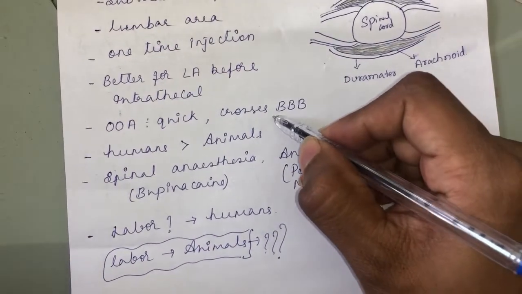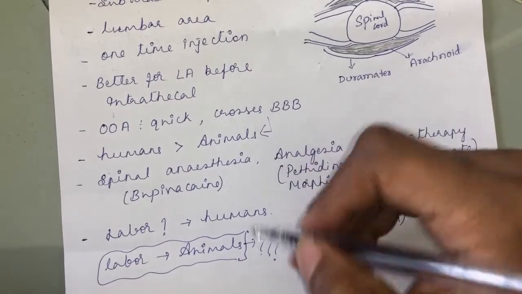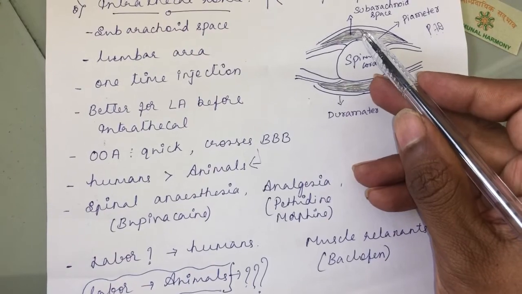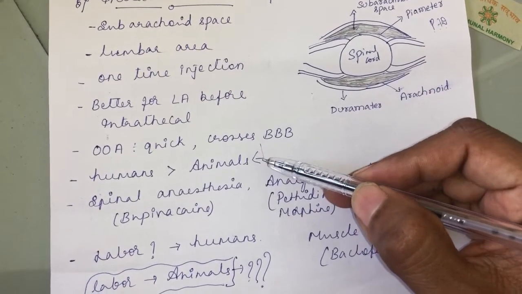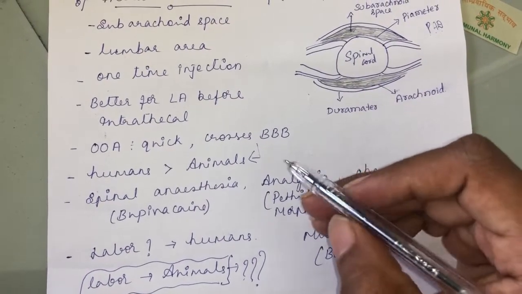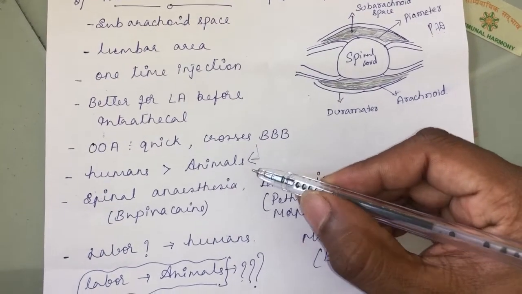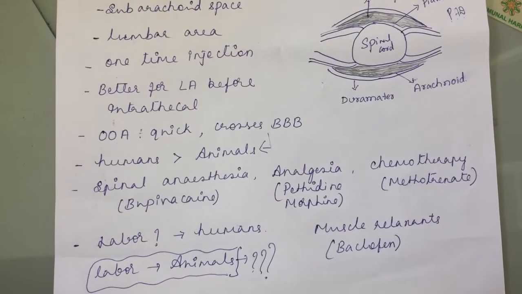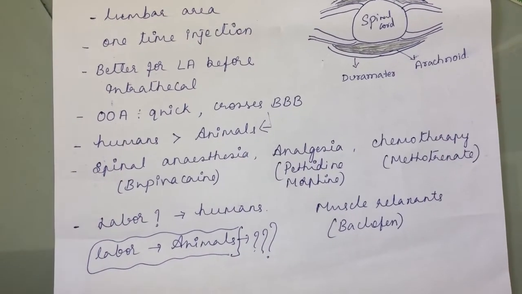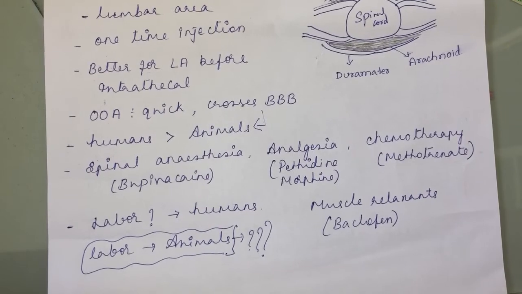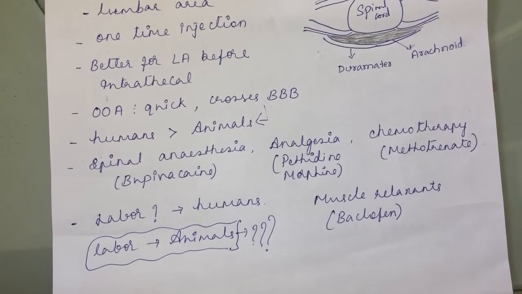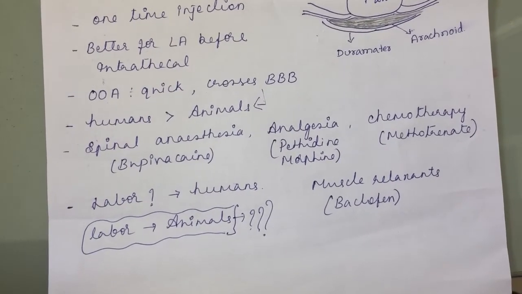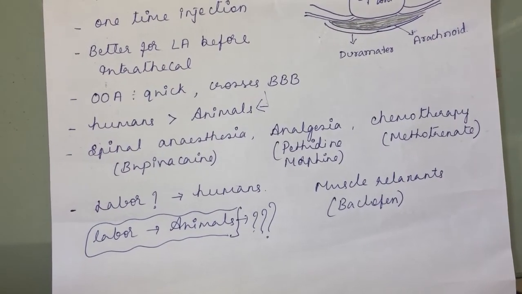Why is it very less used in animals? It is the approach. The approach to reach the subarachnoid space in animals is very difficult because the lumbar vertebrae will be compressed in animals. So you don't get the space between the lumbar vertebrae to inject a needle. Generally we prefer the epidural route in animals, whereas in humans a fair amount of space will be there in the intervertebral region. So the intraspinal route is commonly observed in humans.